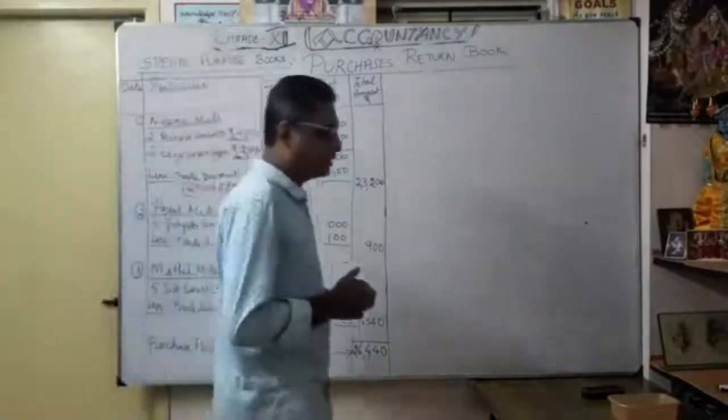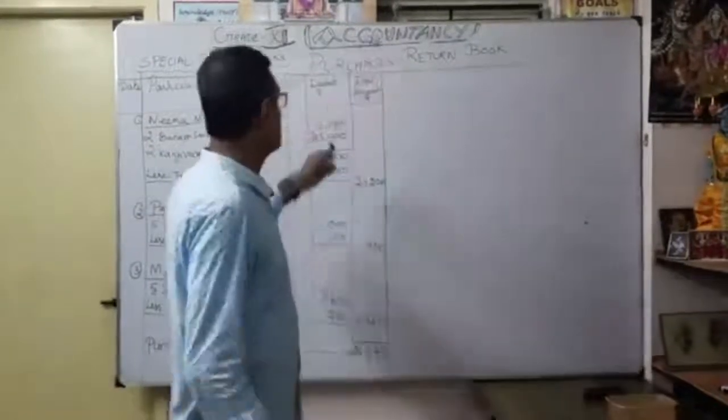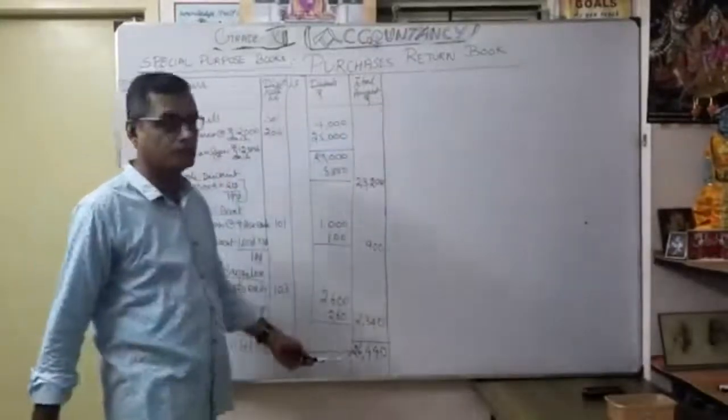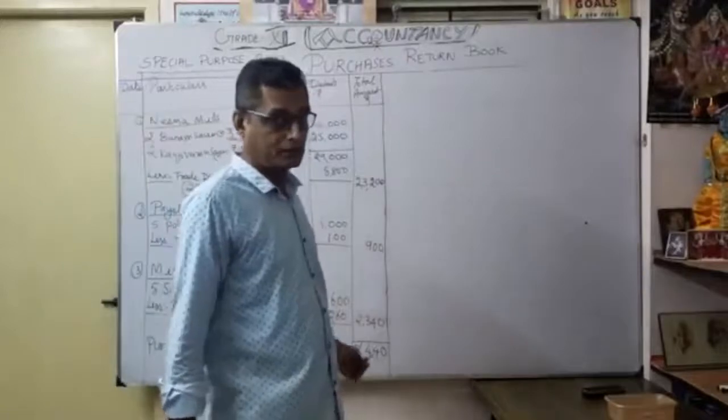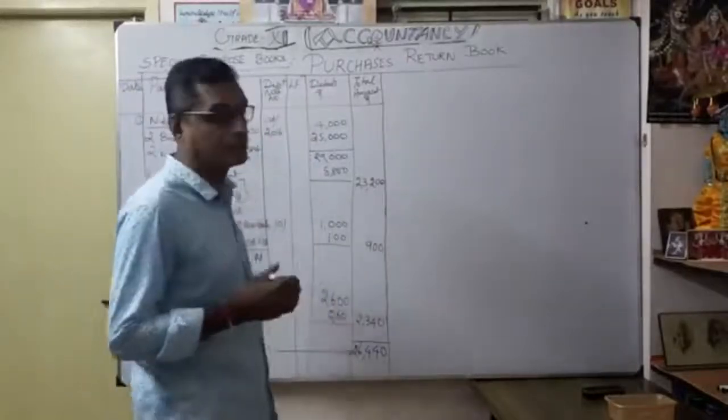So now let's see how we are going to write the suppliers' accounts. Now we have finished the purchase return book. We got it. What is our amount for the purchase return? Transfer to where? Purchase return account. Now we are going to discuss each supplier's name.